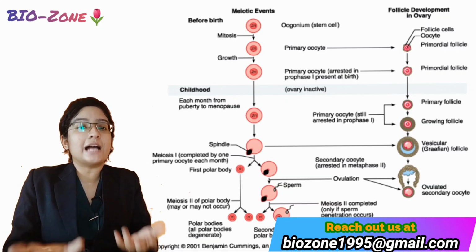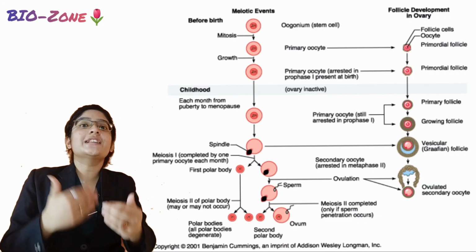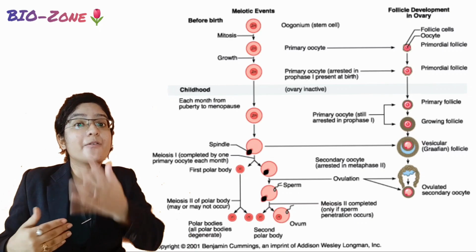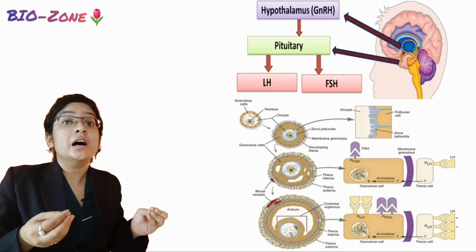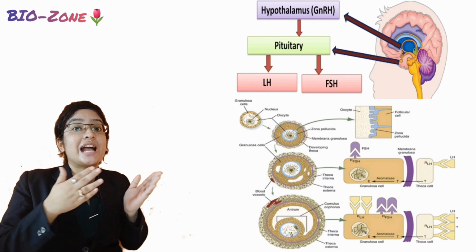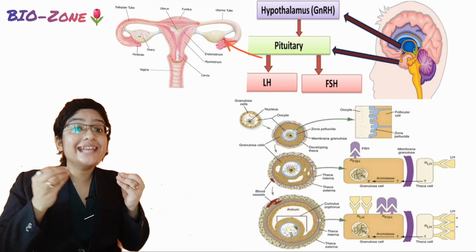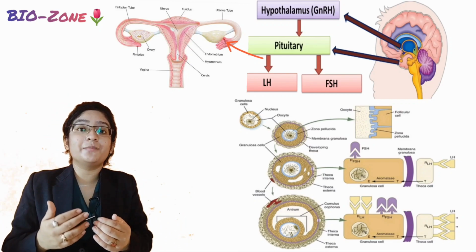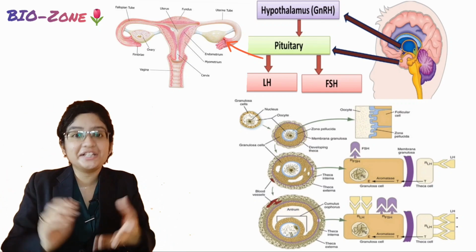So how is it happening? For that you have to understand the oogenesis process that occurs after birth. After birth, due to small pulses of the pituitary gonadotrophins, that is FSH and LH, the ovaries remain nourished, and these hormones indirectly help in keeping the pool of primordial follicles intact.